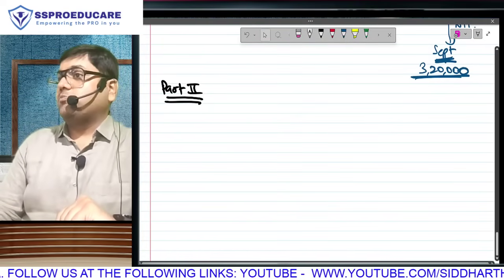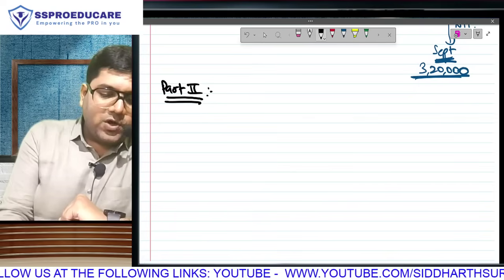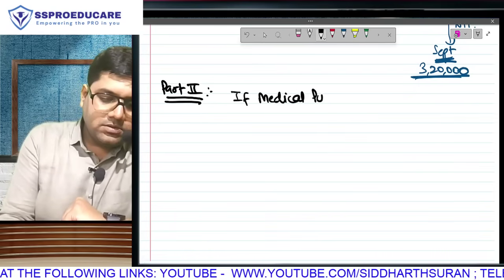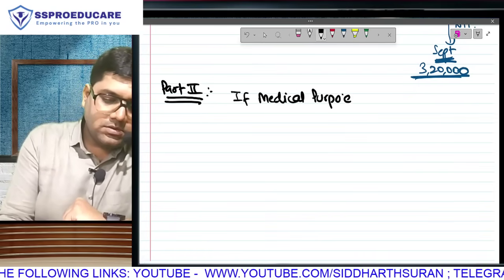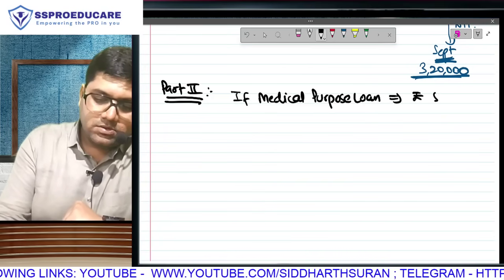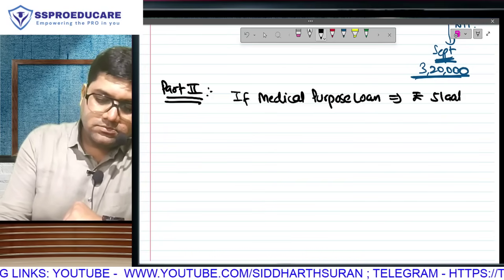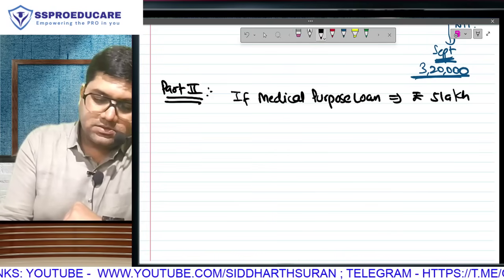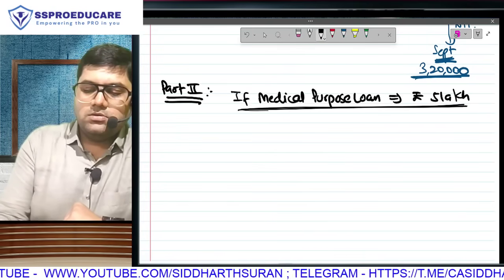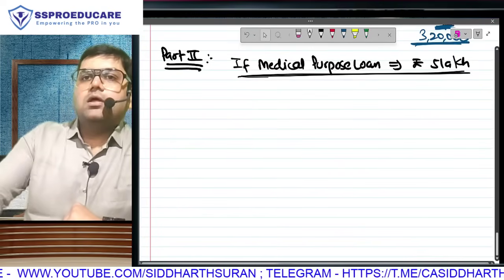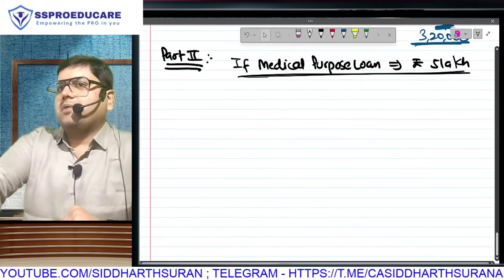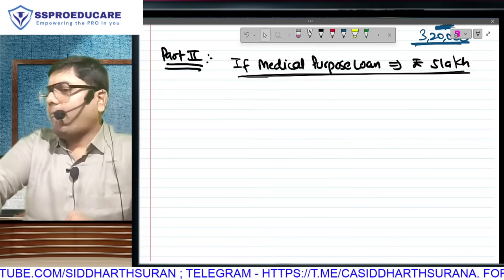Everyone, listen, this is the more complicated part. If your employer is giving you a medical purpose loan, example rupees 5 lakh.